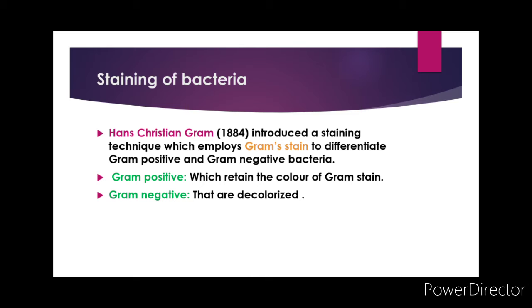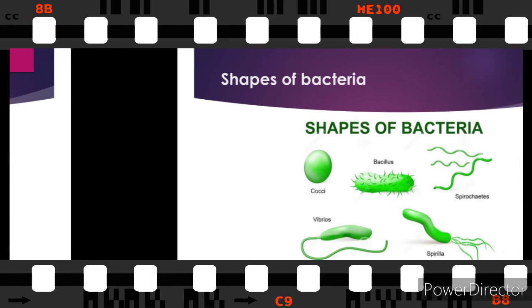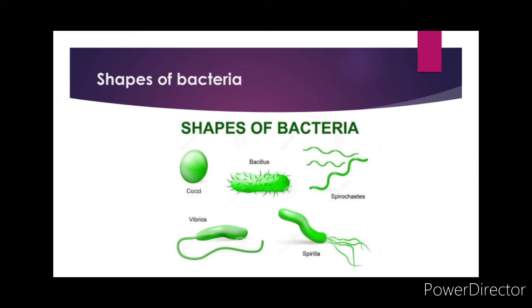The cell wall of gram-positive bacteria is rigid, made up of 20 to 90% peptidoglycan, while the gram-negative bacterial cell wall is less rigid and made up of 3 to 12% peptidoglycan. In gram-positive bacteria, teichoic acid is present, which is absent in gram-negative bacteria. Gram-positive bacteria are highly susceptible to antibiotics, while gram-negative bacteria are resistant to antibiotics.